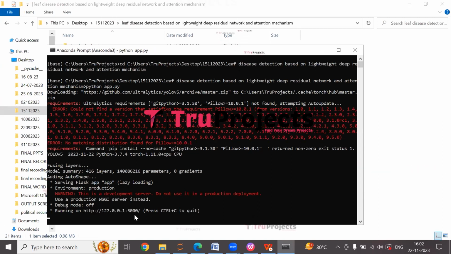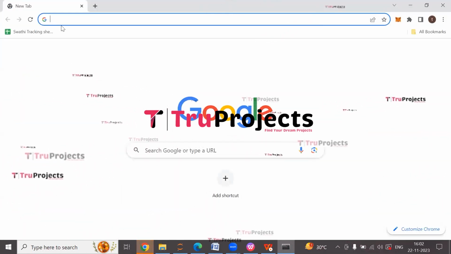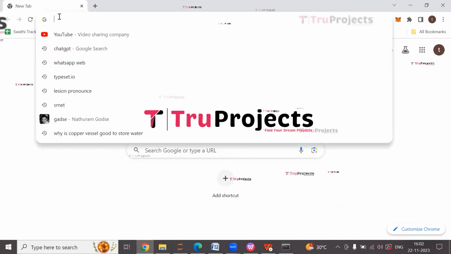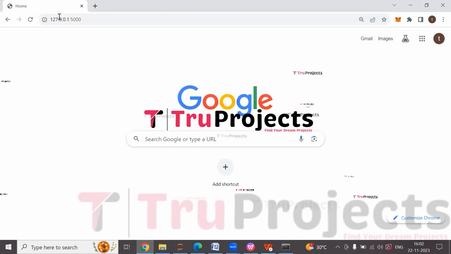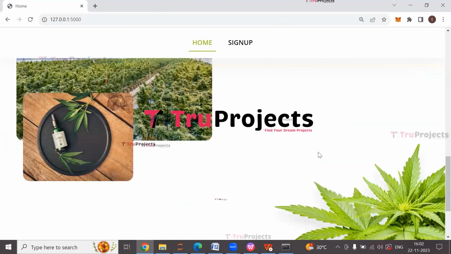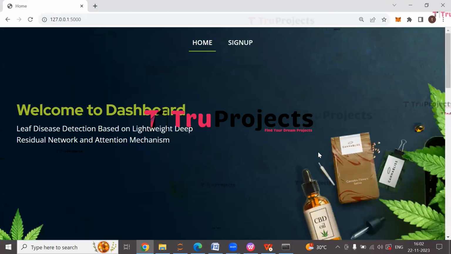I am copying the link and pasting this copied link into any web browser. I usually prefer Google Chrome. And hit enter. The homepage of the project is displayed in the browser. This is the front end built using the Flask framework. If we are a new user, we need to register first.